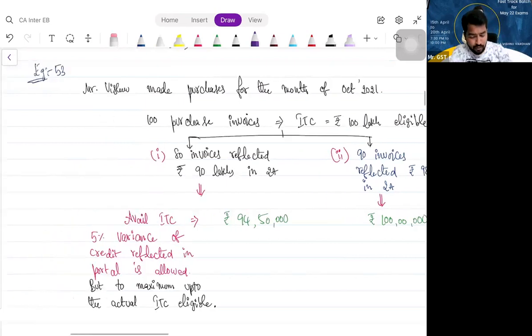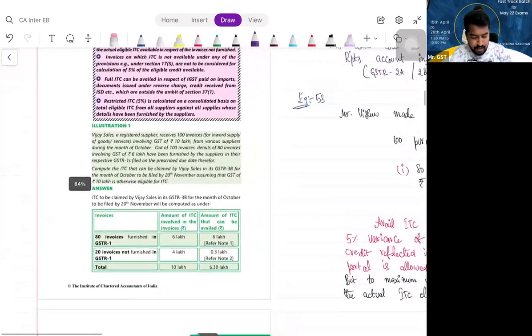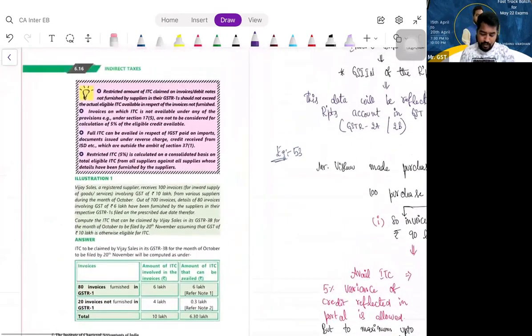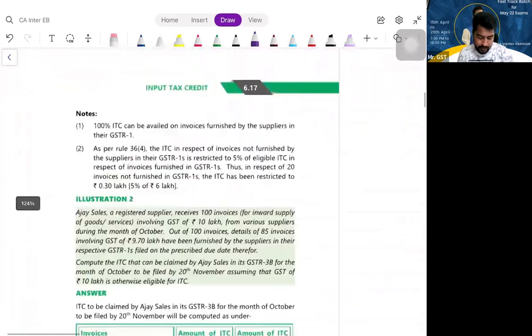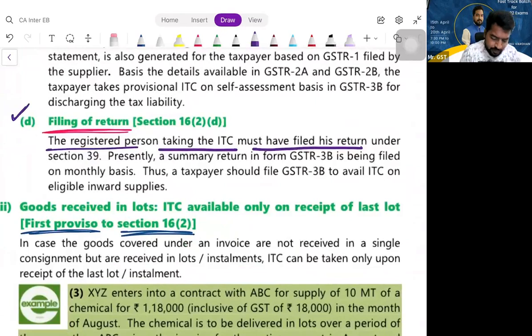Fine. Now condition number 4, the last condition under section 16 subsection 2, that is clause D. Clause D. What is that last condition, my dear friends?